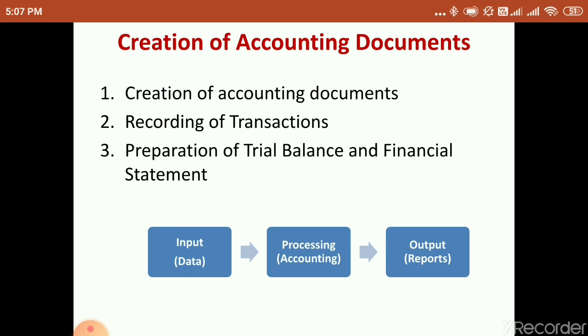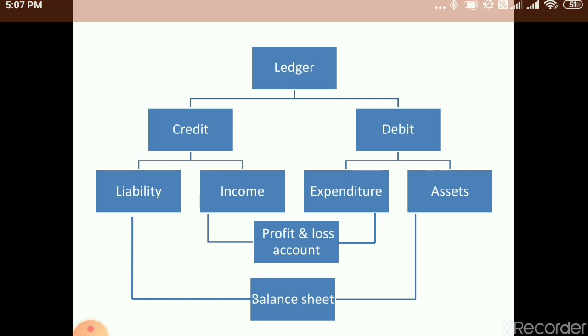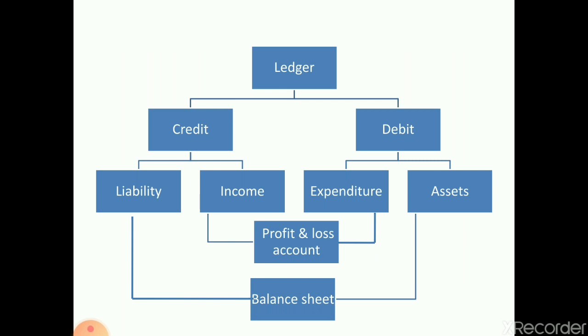After that we record the transactions, and the last thing is the preparation of the trial balance and the financial statement. This is the diagram of how the financial statements are prepared. From the credit income and the debit expenditure we get the profit and loss account. From the credit liability and the debit asset we get the balance sheet.